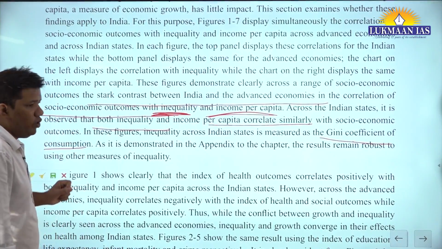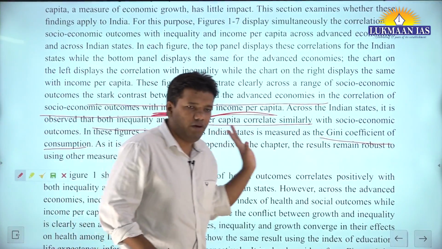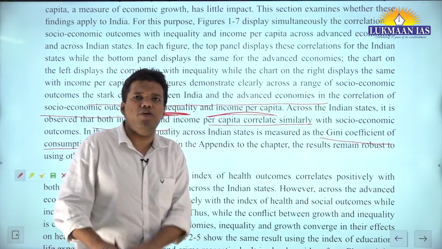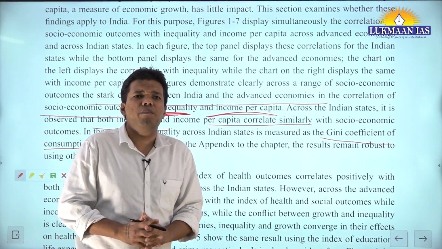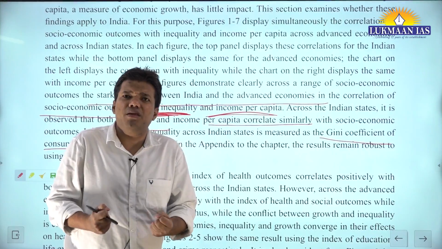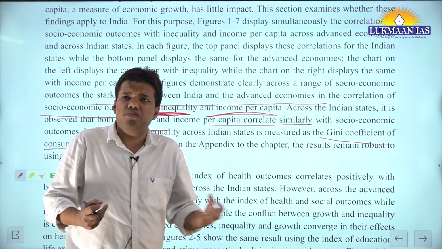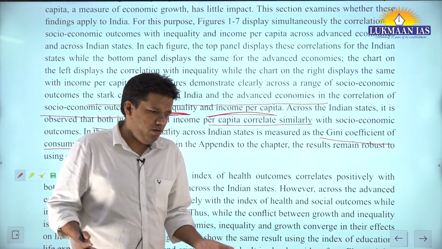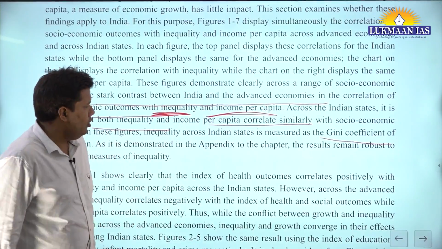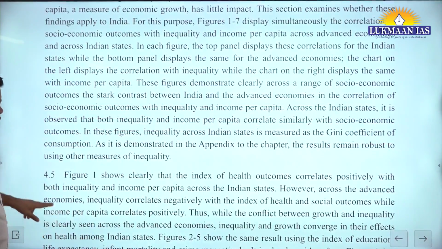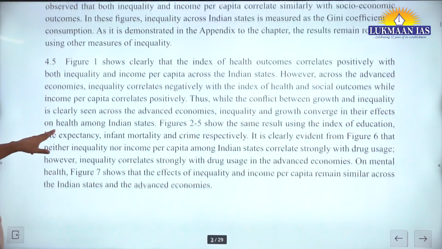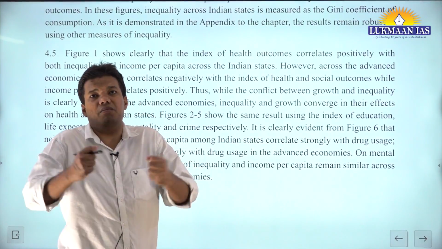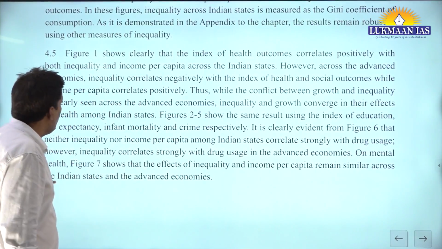Here, somebody might also claim there is no problem with measuring inequality with consumption. And this chapter of the economic survey is also trying to say the same thing, because some professor has said that when you measure a Gini coefficient of inequality with consumption, that gives you a better result. So again, they have done years of research. I cannot say exactly what is good, but my personal view is that the difference in inequality based on income and wealth is also important. Fine. So let's see.